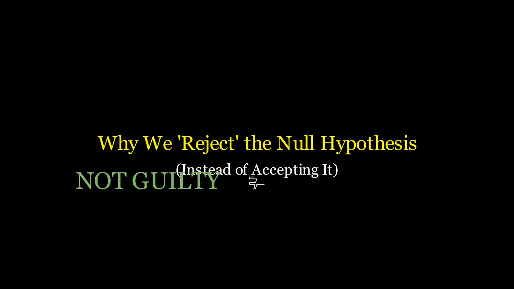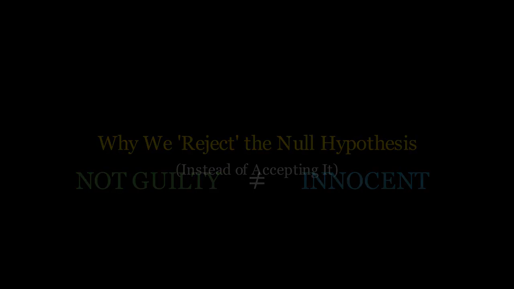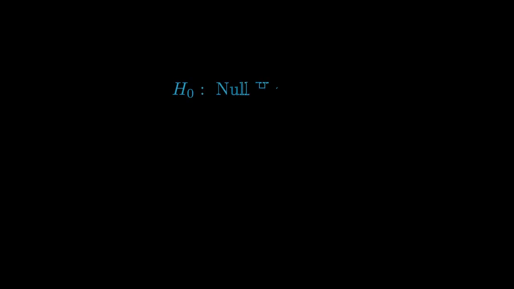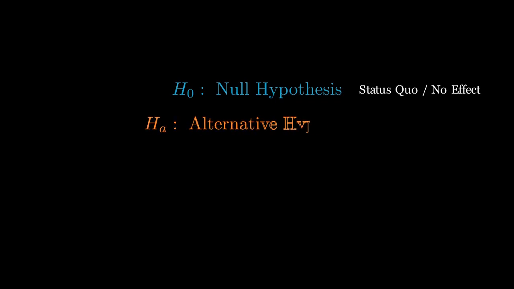To understand this, we first need to define our players, the null hypothesis, H0, and the alternative hypothesis, HA. Think of the null hypothesis as the status quo, or the assumption of no effect. For example, if we are testing a new medicine, the null hypothesis states that the medicine has no effect compared to a placebo. The alternative hypothesis is what we are trying to find evidence for, that the medicine actually works. We start by assuming the null is true, placing the burden of proof entirely on the new data.